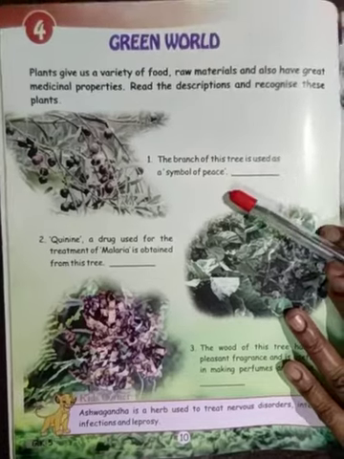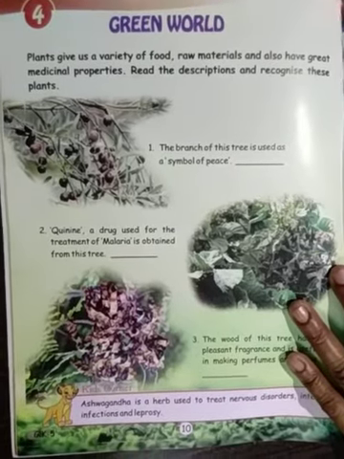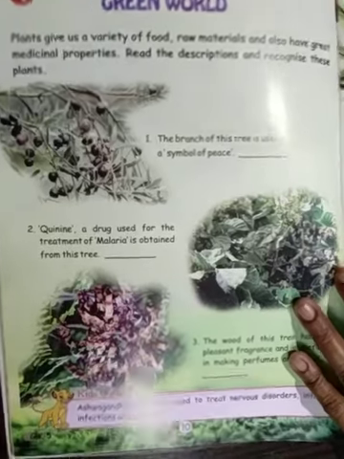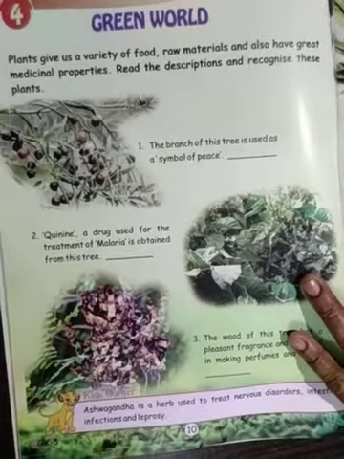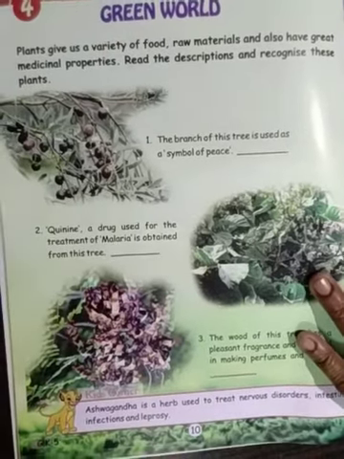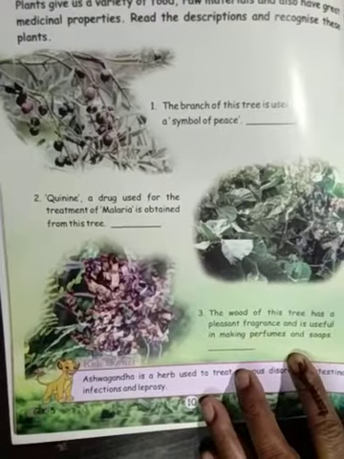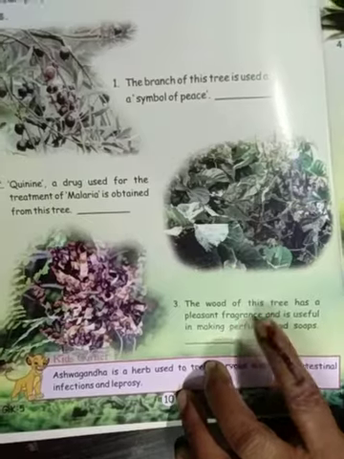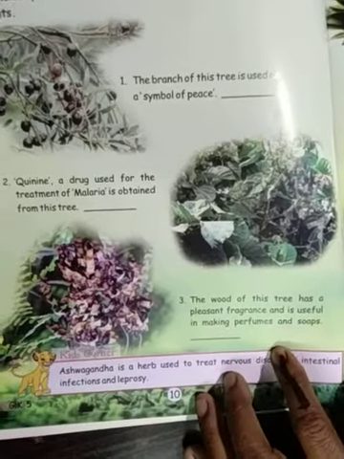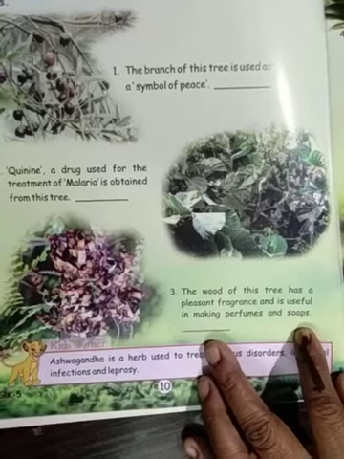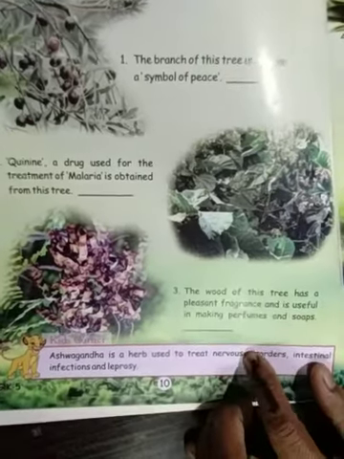So question number 1, the branch of this tree is used as a symbol of peace. Answer, olive. You write in this space olive. Number 2, quinine, a drug used for the treatment of malaria, is obtained from this tree, that is cinchona. Number 3, the wood of this tree has a pleasant fragrance and is useful in making perfumes and soaps. Sandalwood. You write here sandalwood.